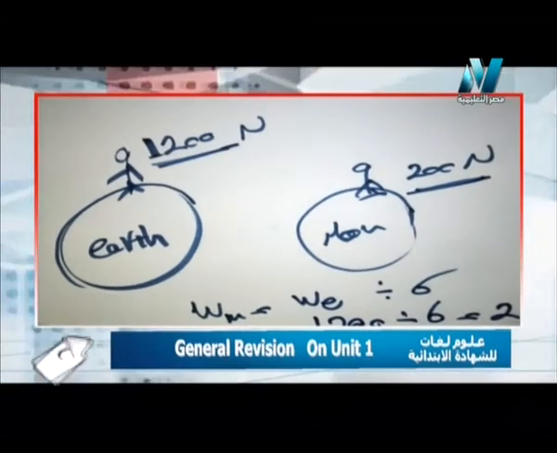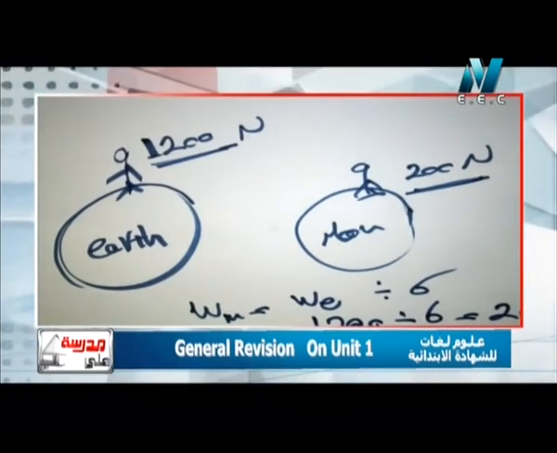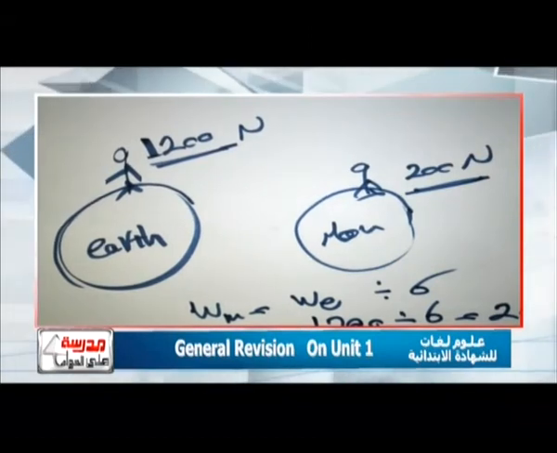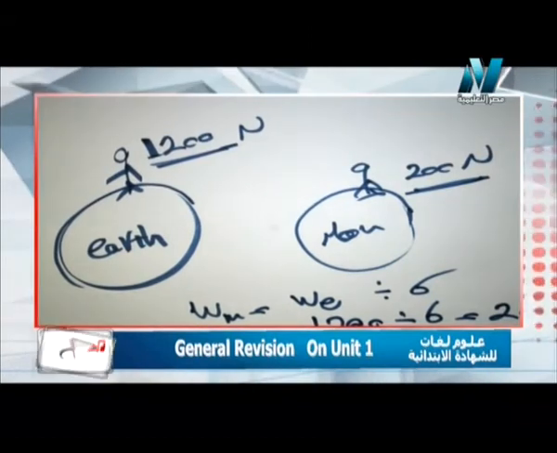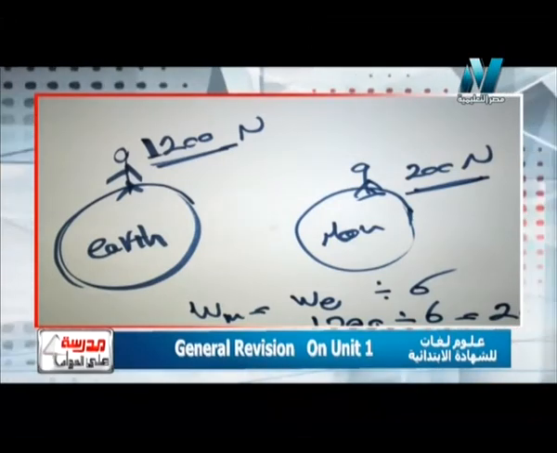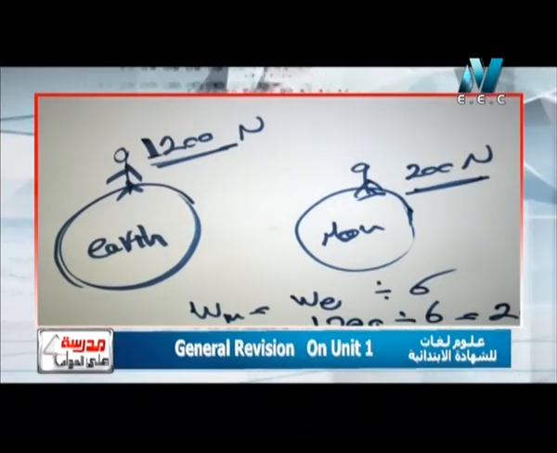So again, the question says that the force of the moon's gravity is lesser than the Earth's gravity. The answer will be that because the moon's size is less than the Earth's size, as we have said before. We can say that because Earth has more size than the moon, because Earth is bigger than the moon, so it will have more gravity than the moon.